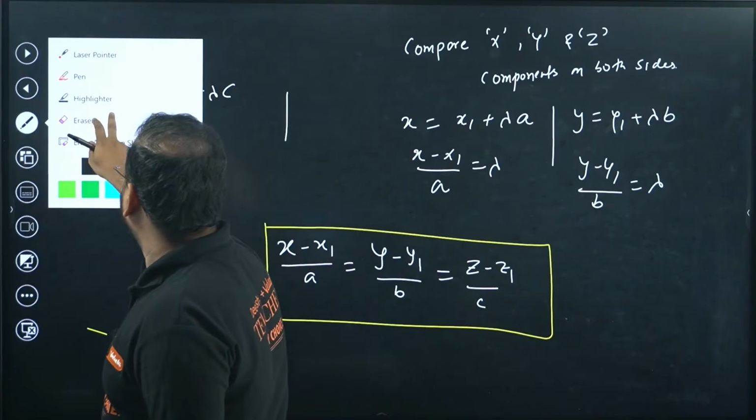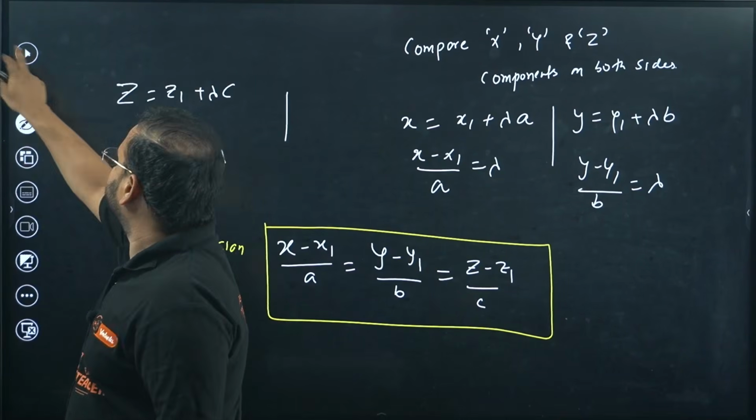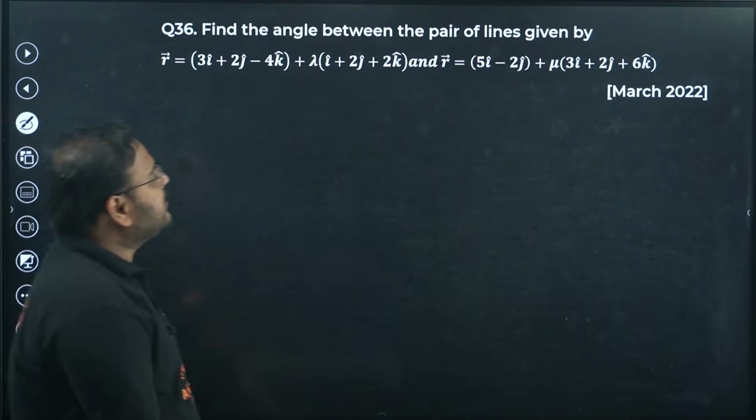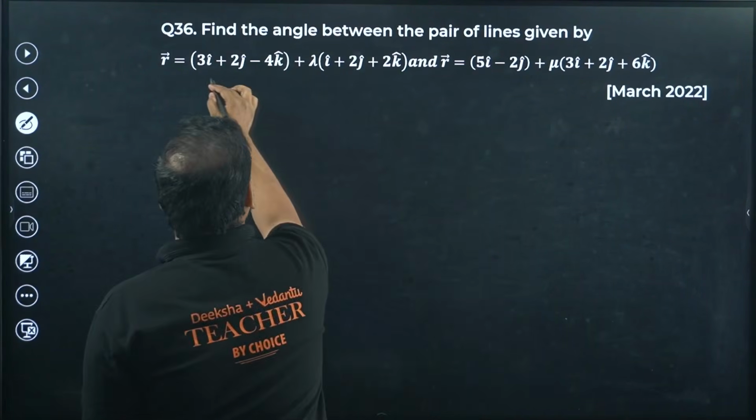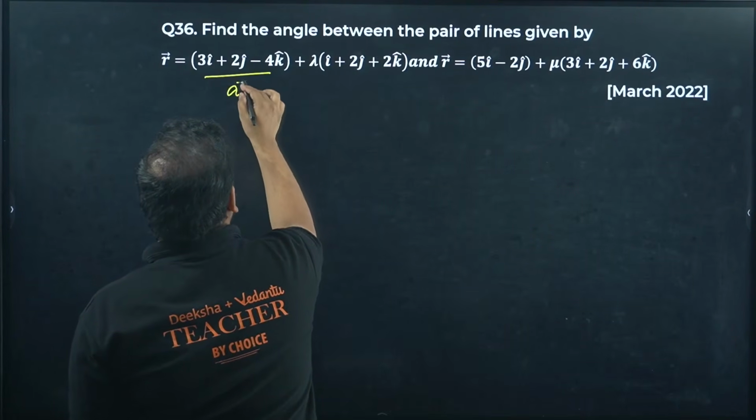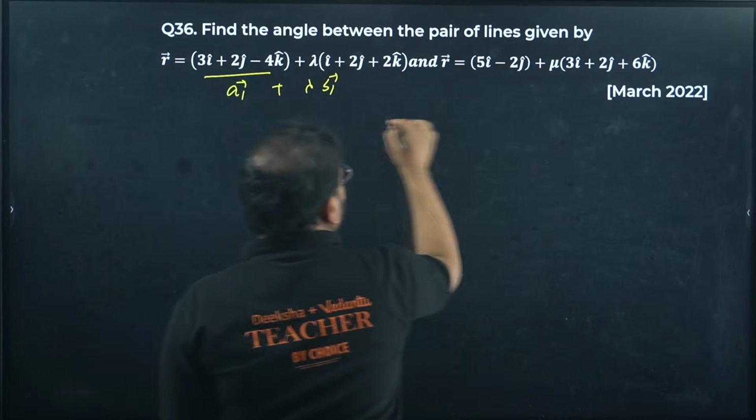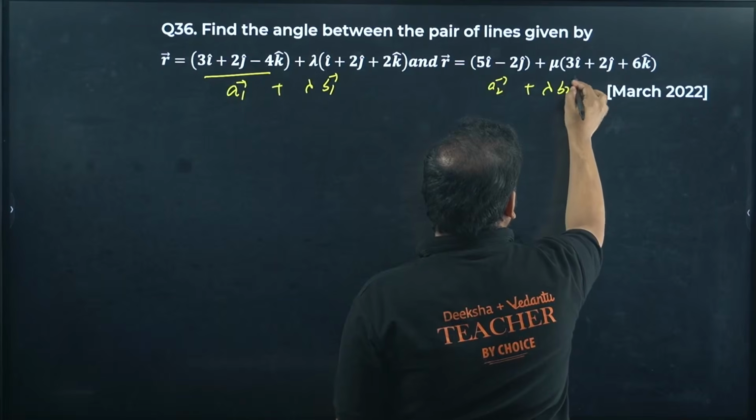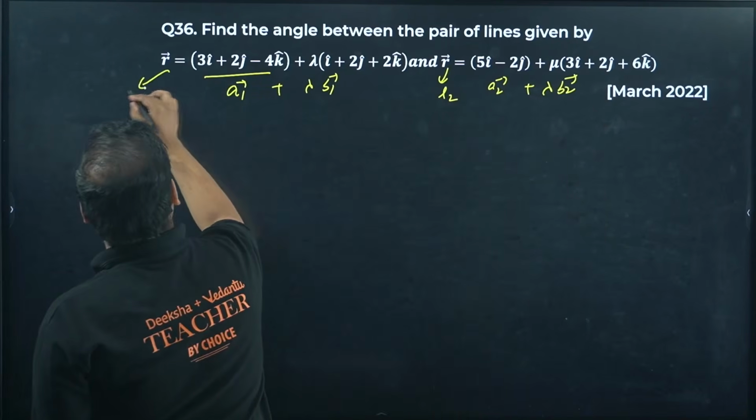Okay, this extra mark, let me erase this. Okay, moving on. Next question. Find the angle between the pair of lines given by. We have two lines given. What is this meaning? This is your vector, what is called? So vector r equals A1 plus lambda B1. And this is your A2 vector plus lambda B2. This represents your line L2. This represents your line L1.